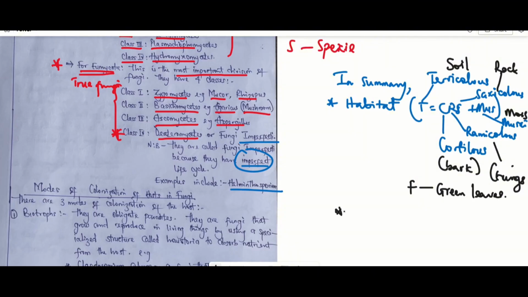And the next thing we picked before talking about the taxonomy, we picked the classification of lichen. And we said that lichen is classified into three.